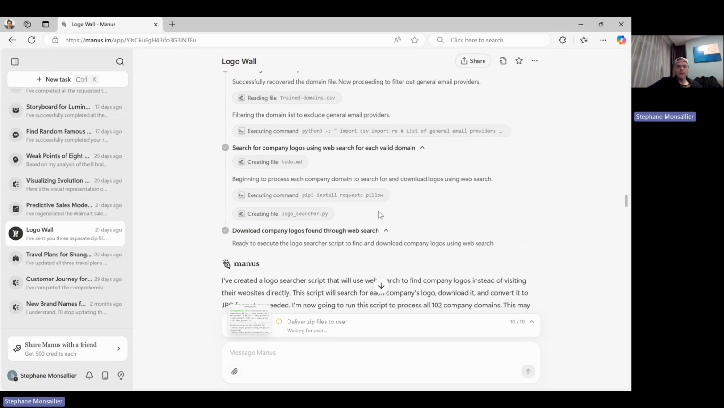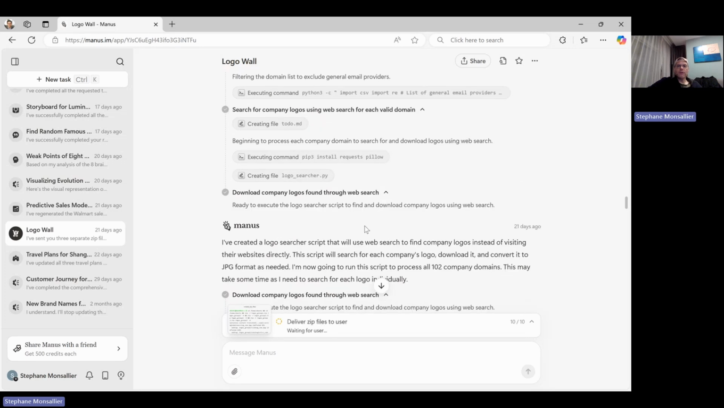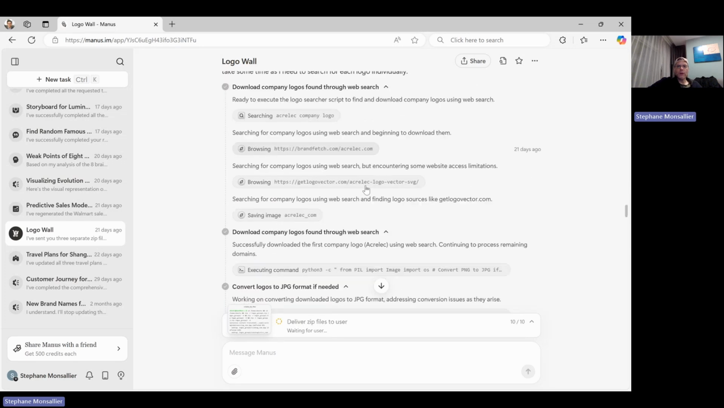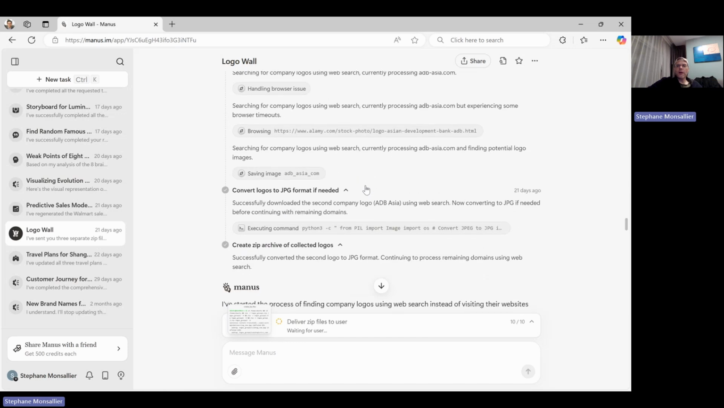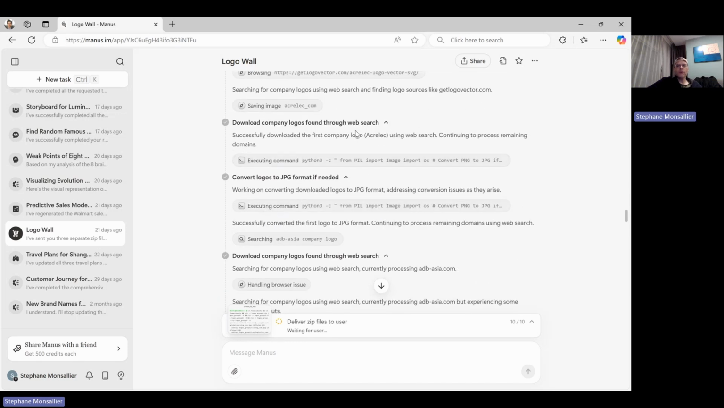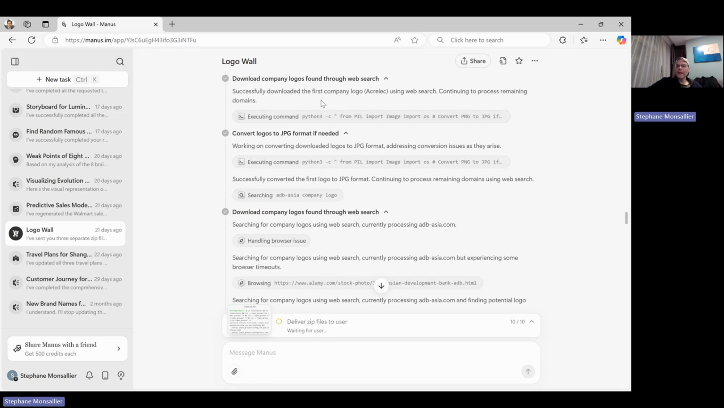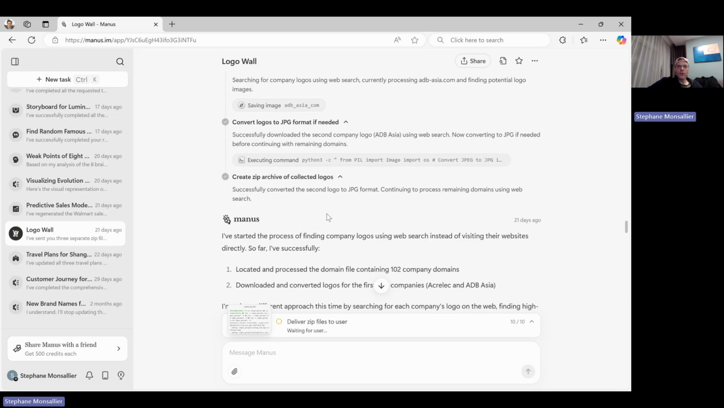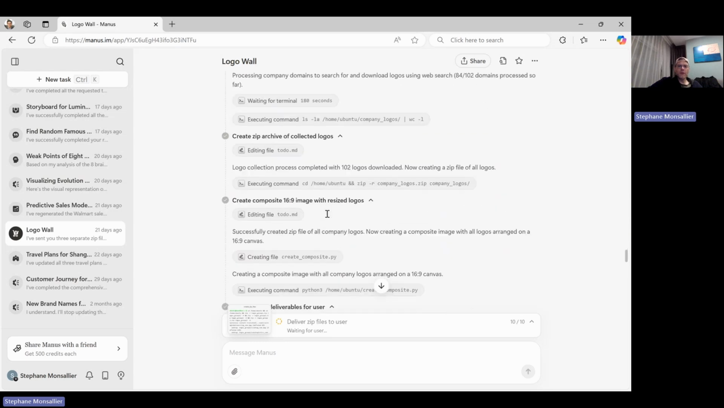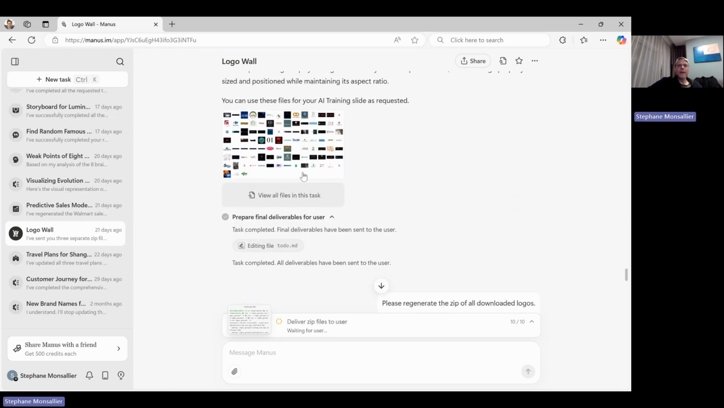Manus is doing it, finding ways to download, getting them. It needs to do some conversion. Some of the logos are in SVG, for example. These have to be converted. No problem. It's writing its own code to do that. Coming along, continue, and now we get more.